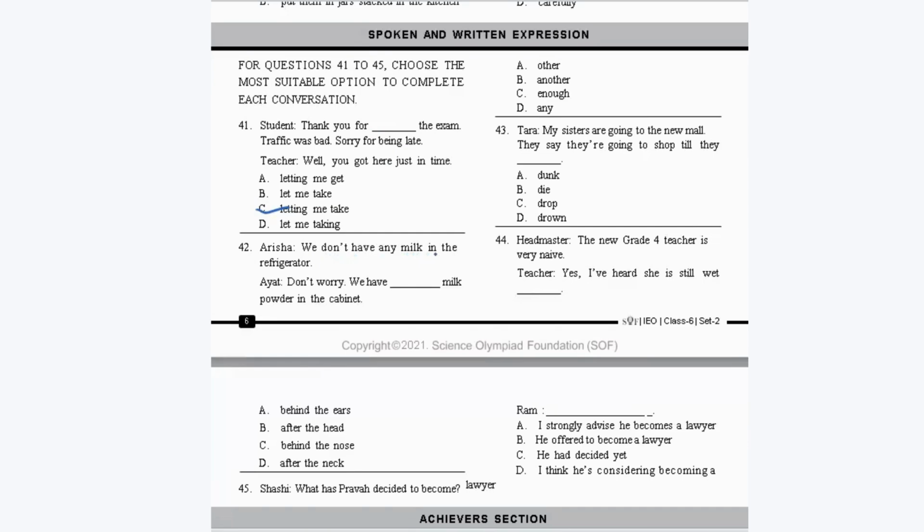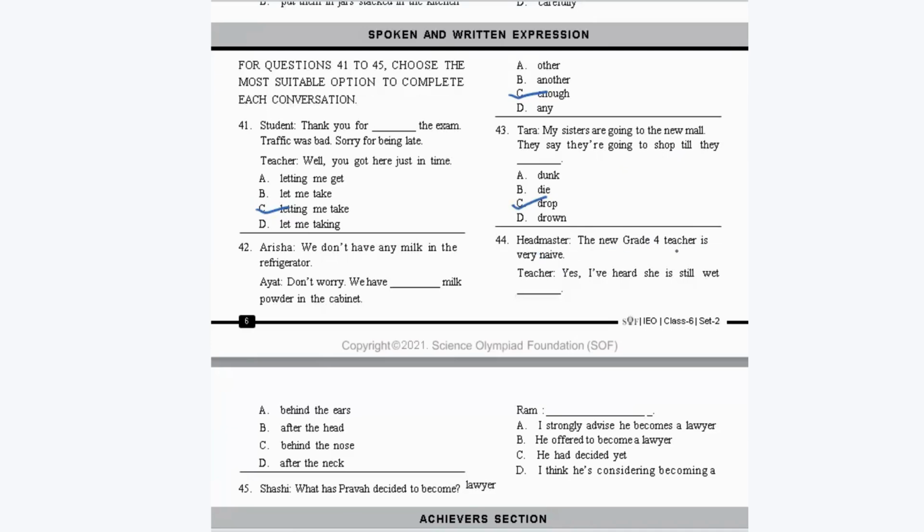Arisha: We don't have any milk in the refrigerator. Ayat: Don't worry, we have dash milk powder in the cabinet. So it should be, we have enough milk powder in the cabinet. So enough is the correct quantity adjective. Okay. Next, Tara: My sisters are going to the new mall. They say they are going to shop till they dash. Okay, so it should be till they drop. It means they are going to shop till they get tired. So it should be option C.